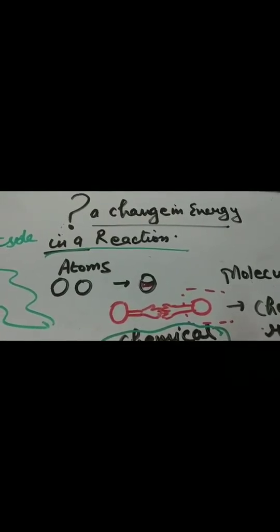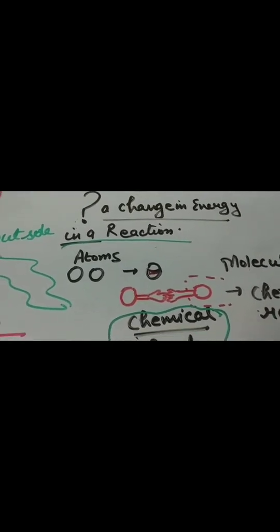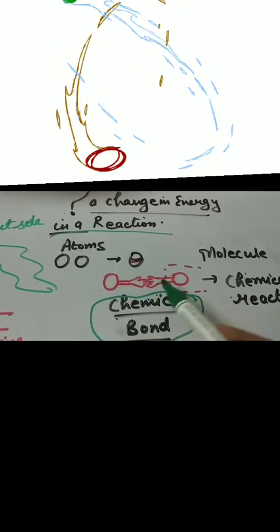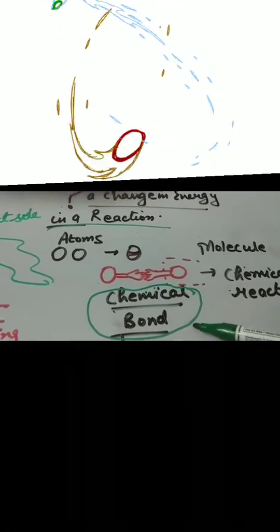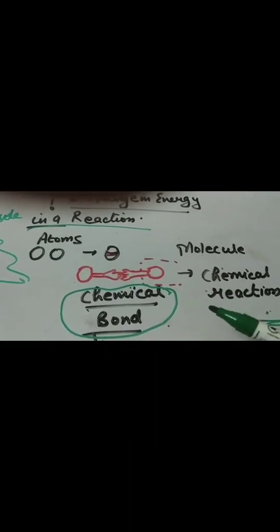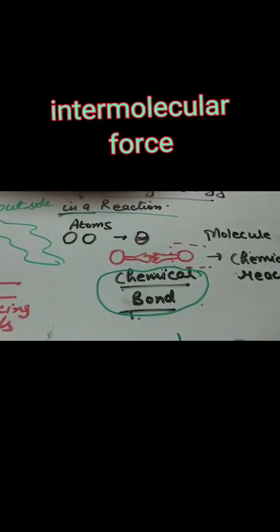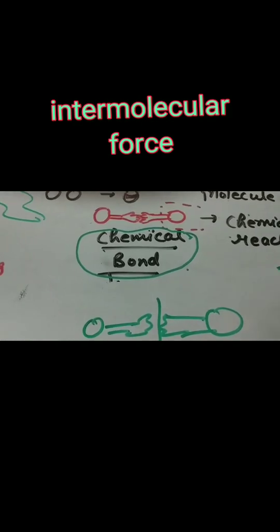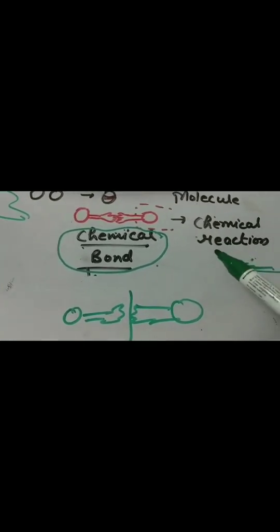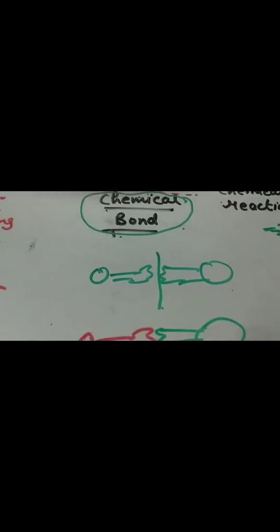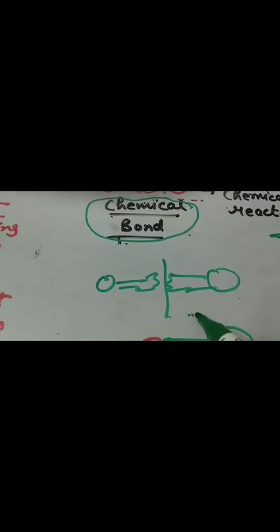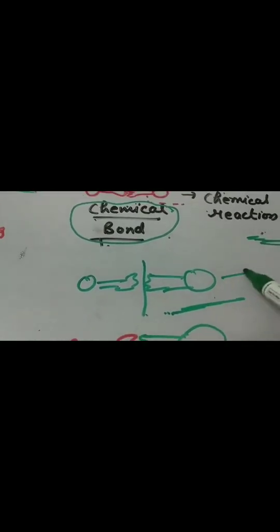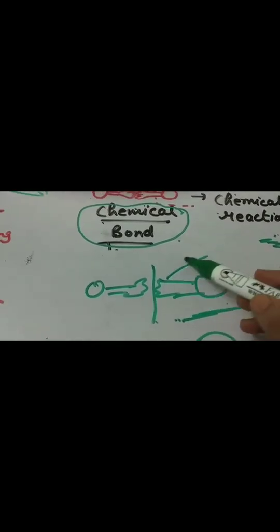Why is there a change in energy in a reaction? We know any two atoms in a molecule are held together by a force of attraction, and that force of attraction we call a chemical bond. And the chemical bond is much stronger than the intermolecular force. We know atoms take part in the chemical reaction, and how do these atoms take part in a chemical reaction? When the bonds of the reactant molecules break to set the atoms free for the new combination, energy is absorbed